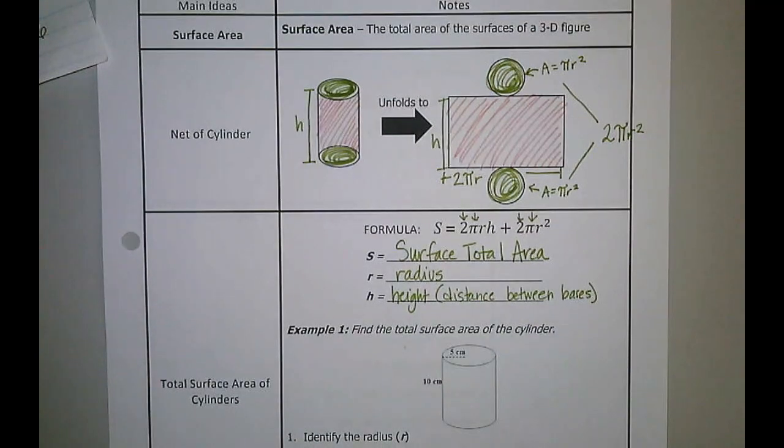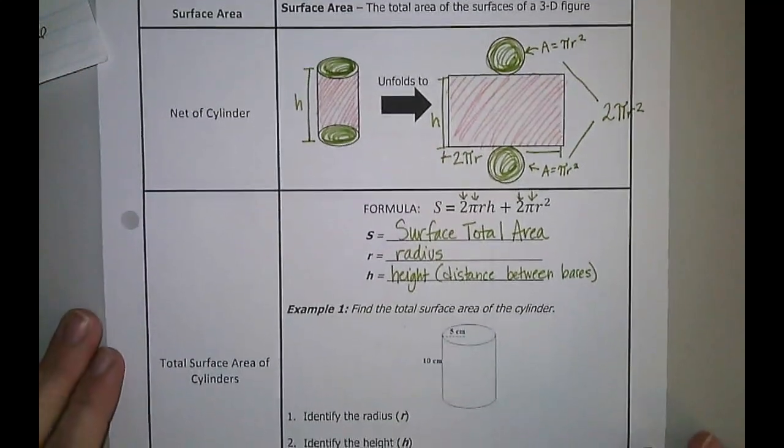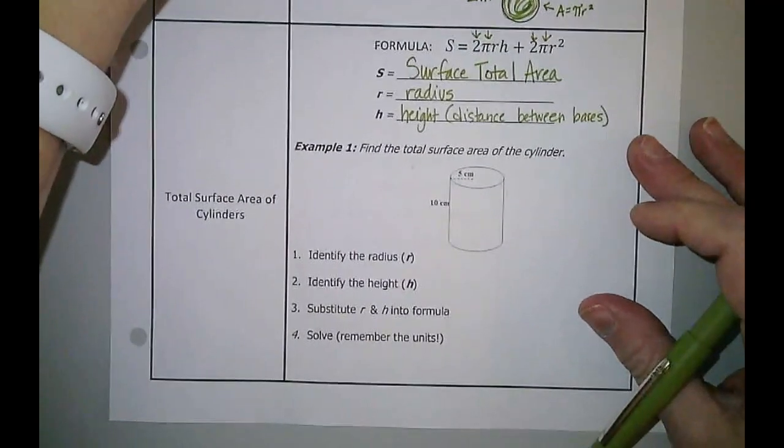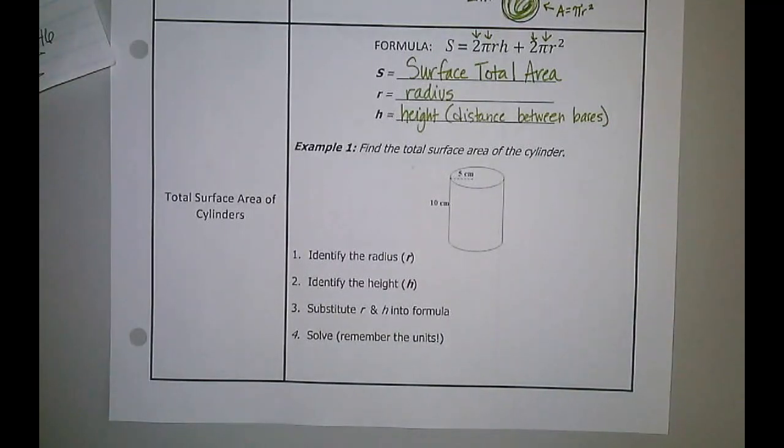Same thing, just like on our other problems. So now let's just apply it. And I think it'll seem a lot easier once we actually take it and apply it to a cylinder. So we have a cylinder here that is asking us to find the total surface area of it.